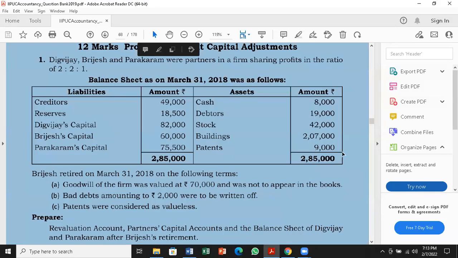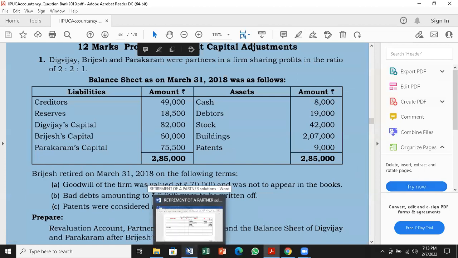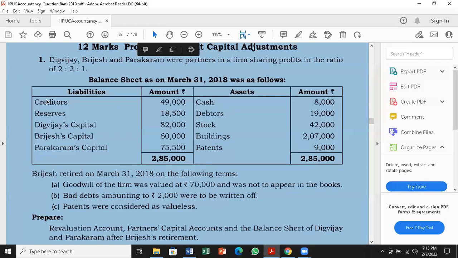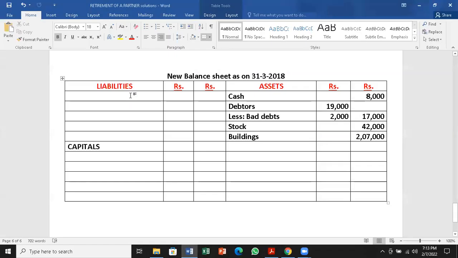Patents 9,000 is there in the balance sheet, but patents were considered valueless. So no need to show. The entire amount becomes zero. Next, liabilities side, creditors 49,000. No adjustment. Outer column 49,000.